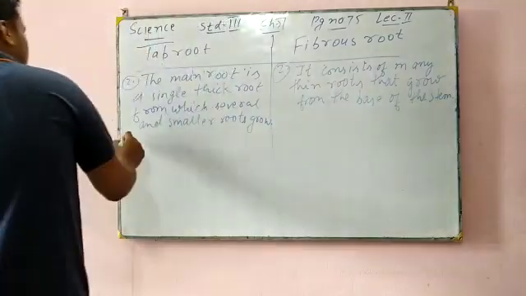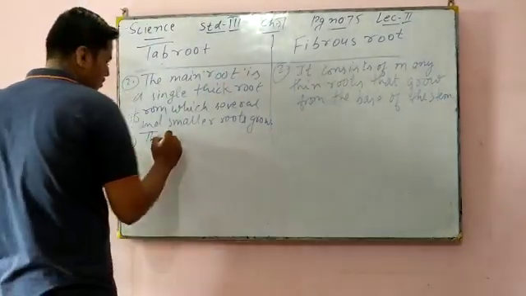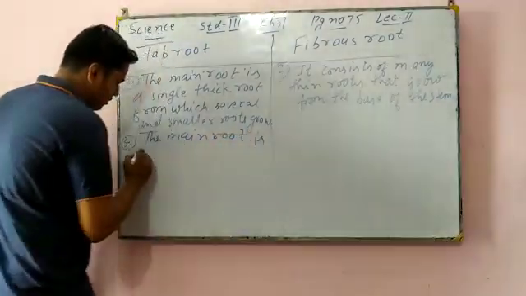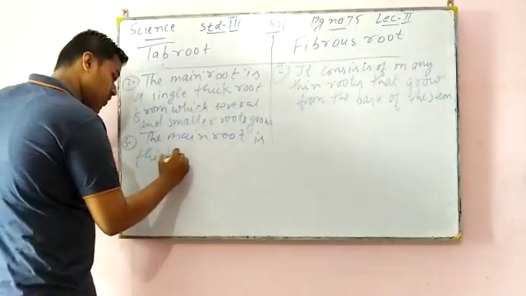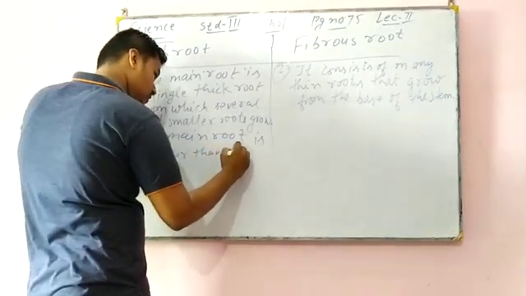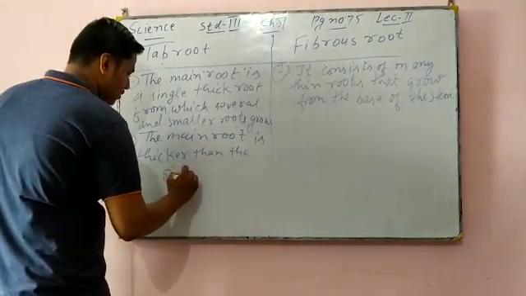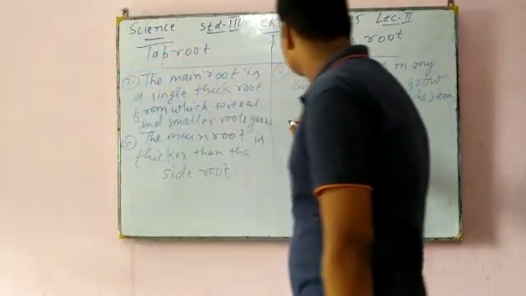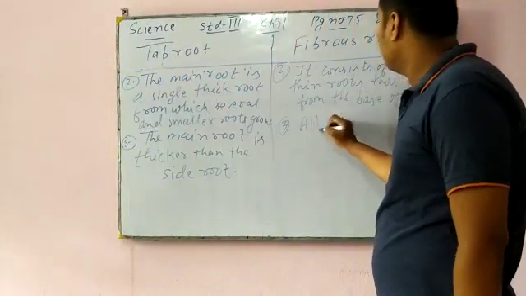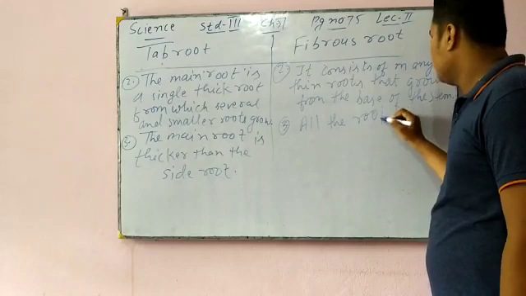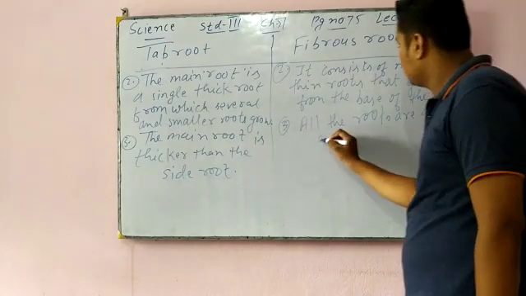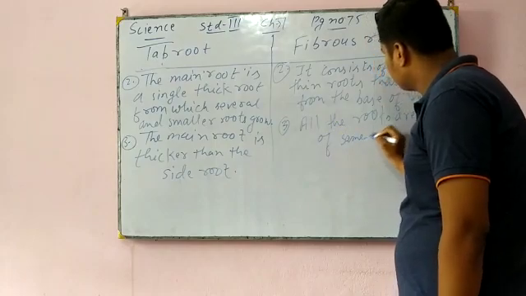In taproot, the main root is thicker than the side roots. In fibrous root, all the roots are almost of the same thickness.